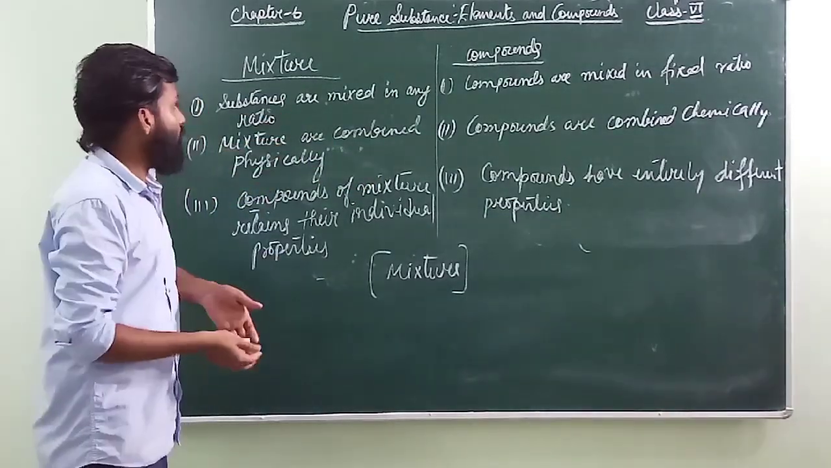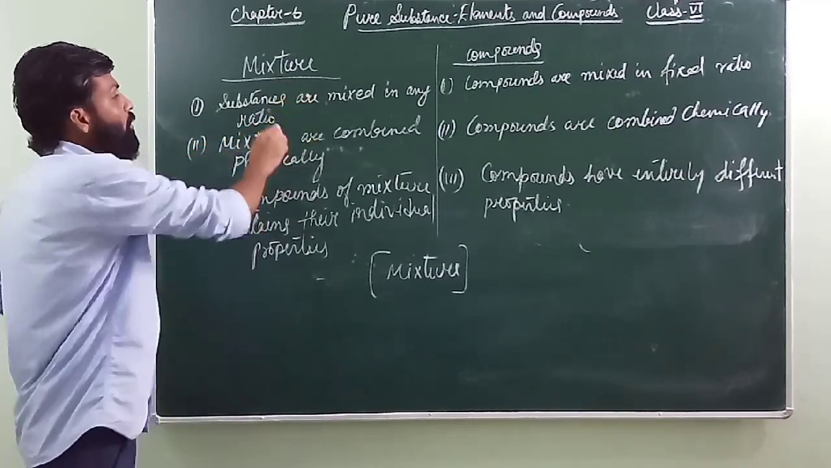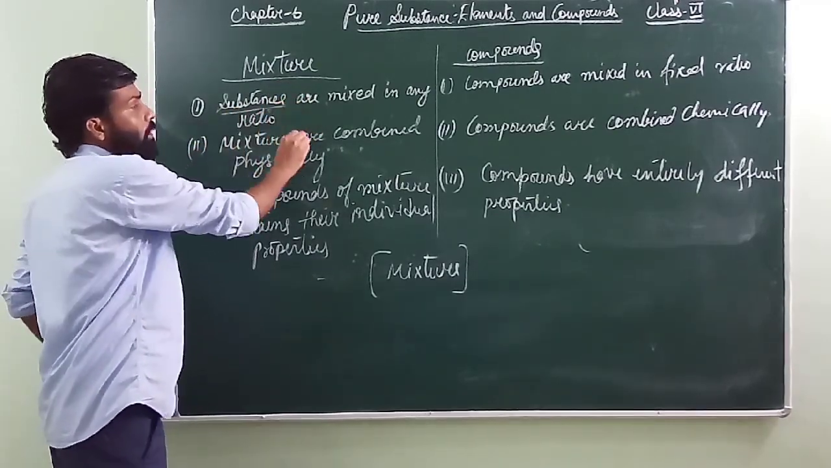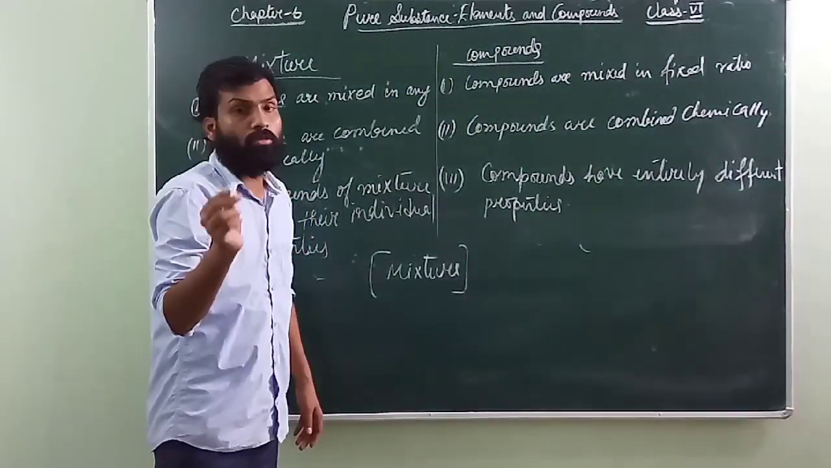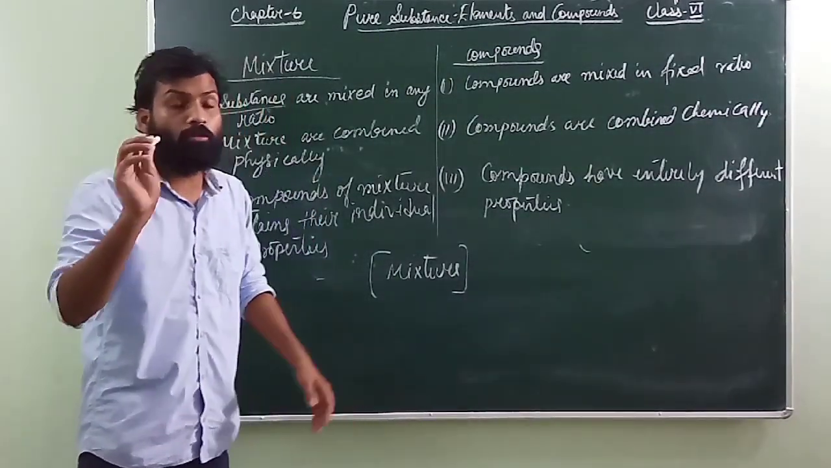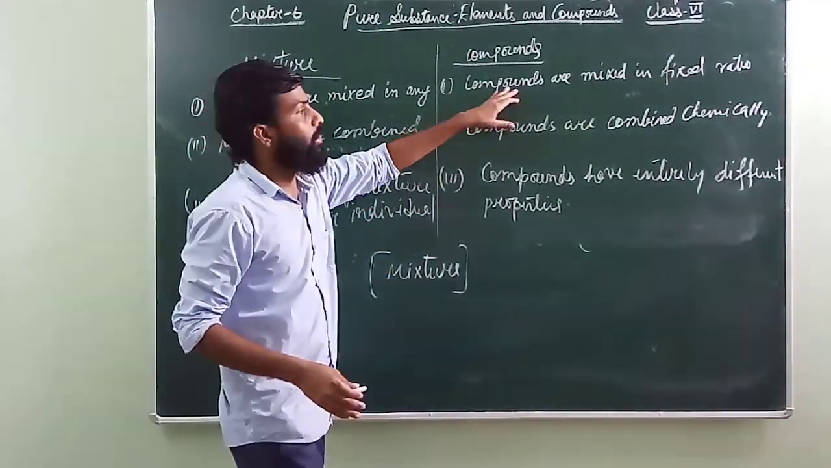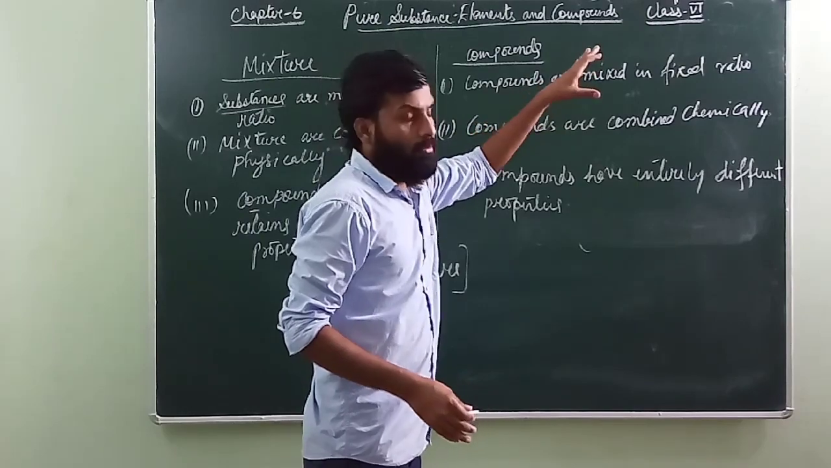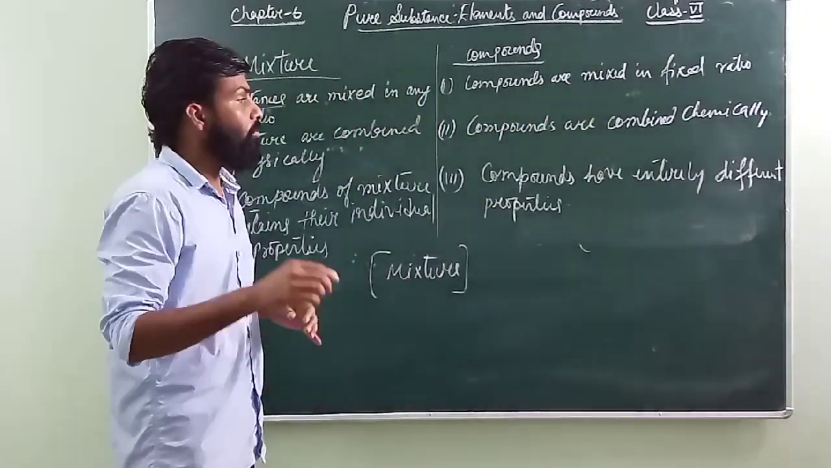Okay, so now first of all, what they say is that in a mixture, whenever you add a substance, the substances are added in any ratio. That means the ratio of mixing one substance with the other is not fixed. It can be anything. But when you make a compound, the substances which are mixed are mixed in a fixed ratio. The ratio is not going to change.